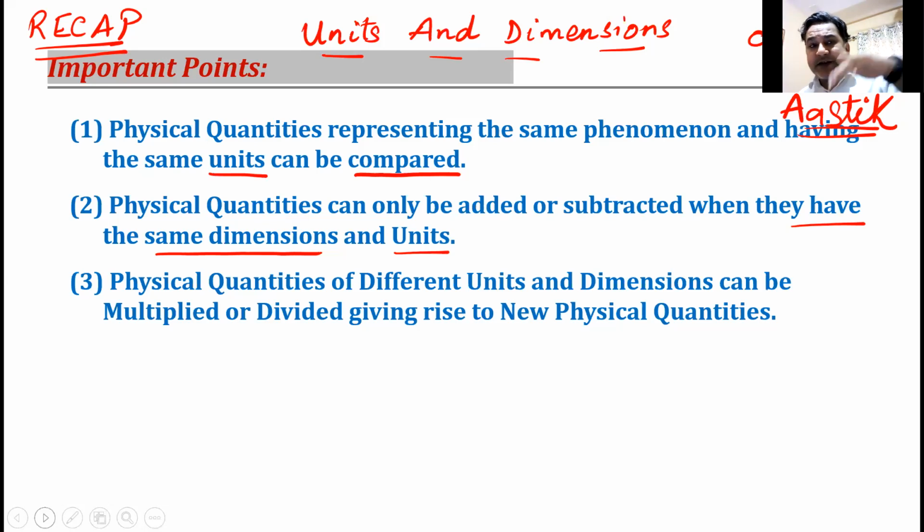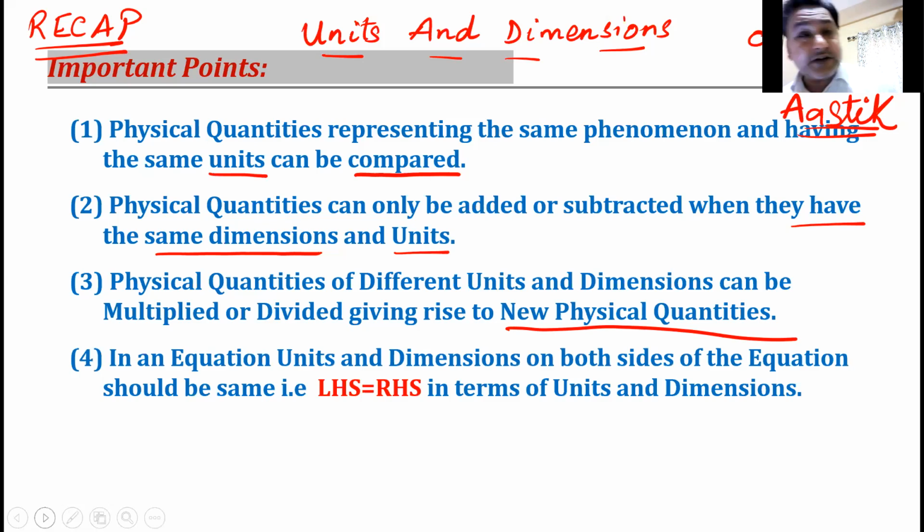You divide distance by time, speed, displacement by time, velocity, velocity by time, acceleration, and so on. So you will get new or derived physical quantities. Mass by volume, Shravya, is density, different physical quantity. That was our third point. What was our fourth point? Can anyone recollect the fourth point?